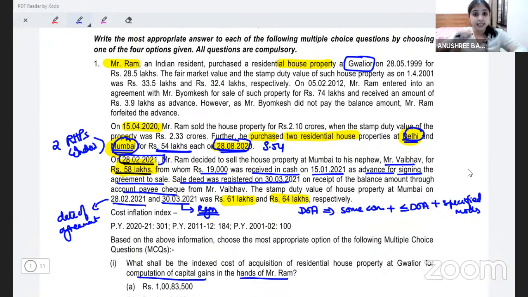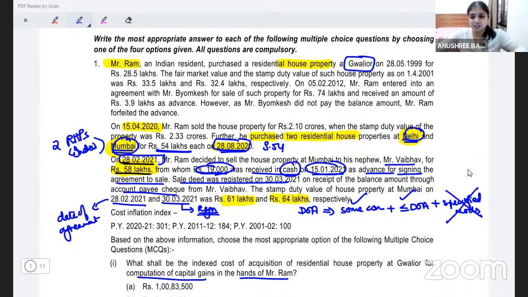Now over here in this question, my assessee, Mr. Ram, he has received some consideration. He did receive 19,000 on or before the date of agreement. But then, did he receive that some consideration in specified mode? No. He has received it in cash.